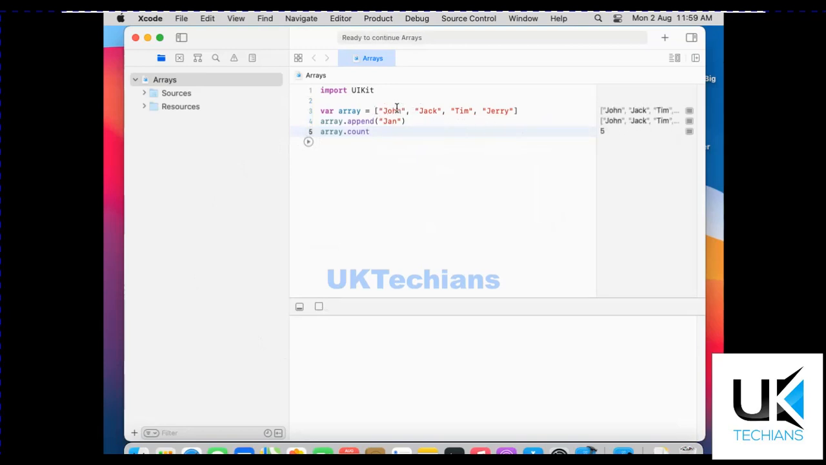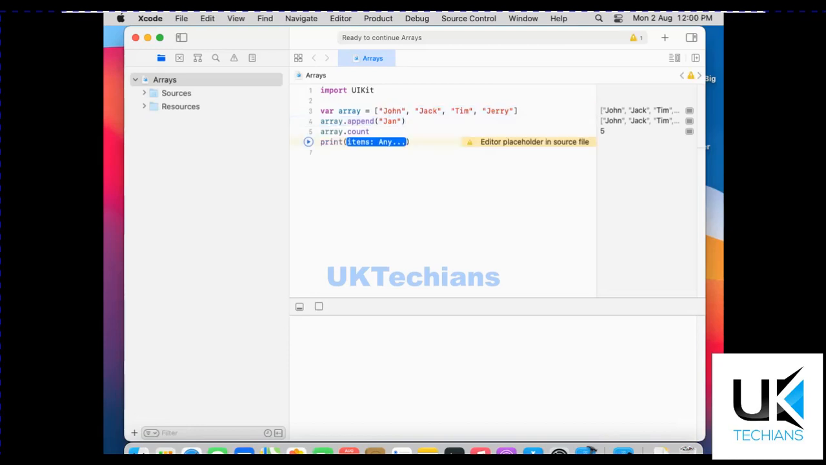Whenever we initialize an array, the first index of the array starts from 0. So 0, 1, 2, 3 and 4, but the values are 5. Let's just count the values: 1, 2, 3, 4, 5. The array indexes start from 0, that is why the array index of Jan is 4, but the values stored in this array are 5.